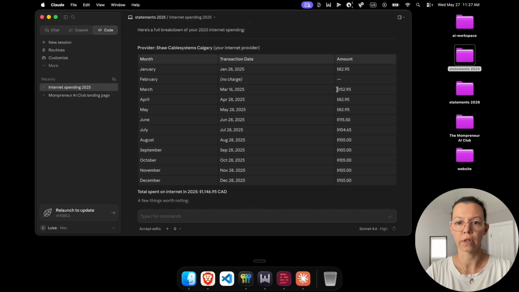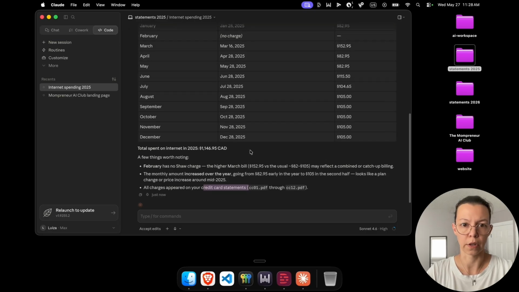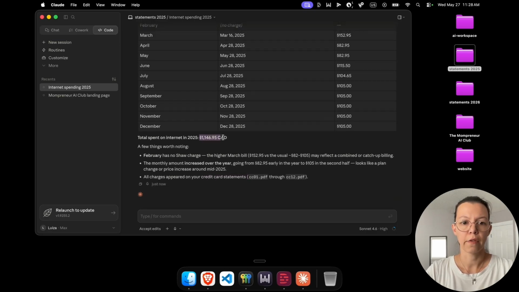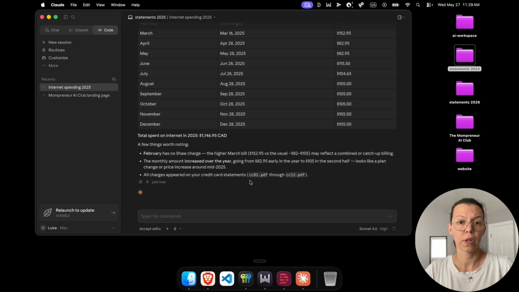So there you go, that's exactly correct. The promotion has finished and they all appear on the credit card, which is also correct. I have direct deposit on the credit card. And here it gave me the amount, and that's the amount I used in my tax return to file for that rebate. That was a quick one-off. It probably spent way more tokens than it needed to, and that's the end of it. We can't do anything more with it.